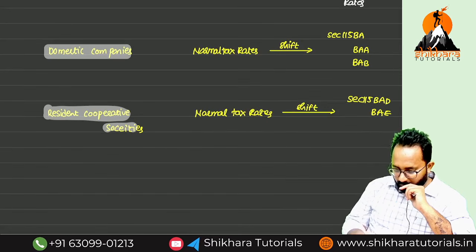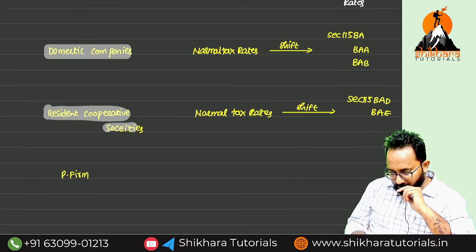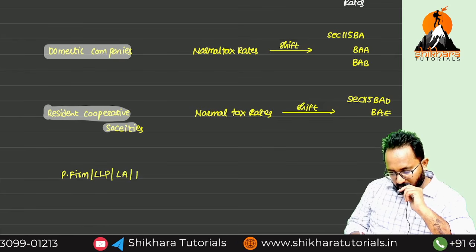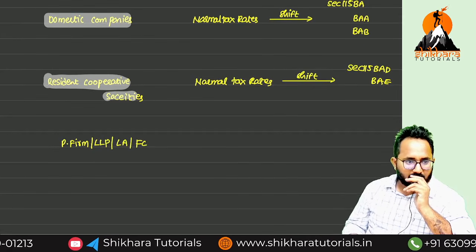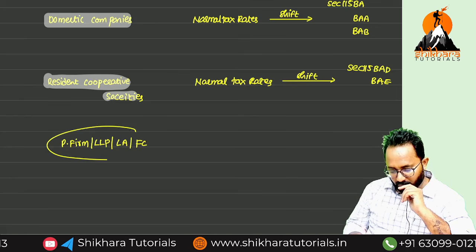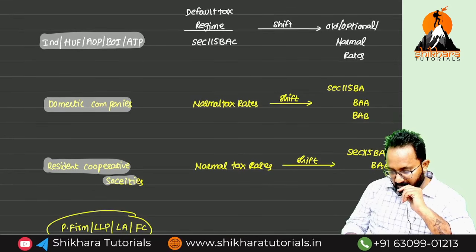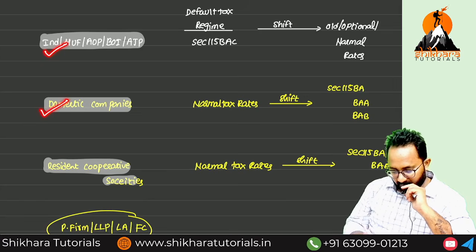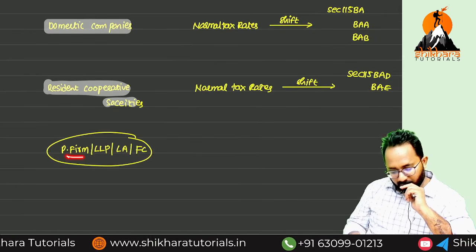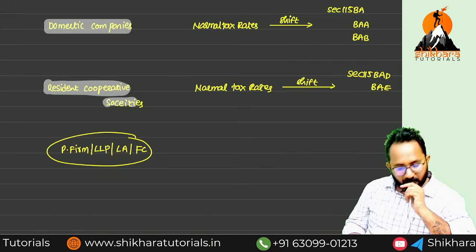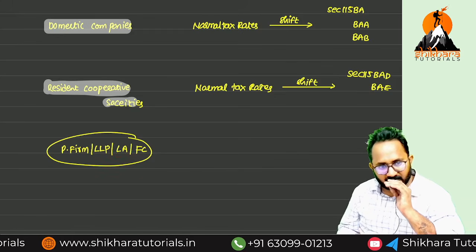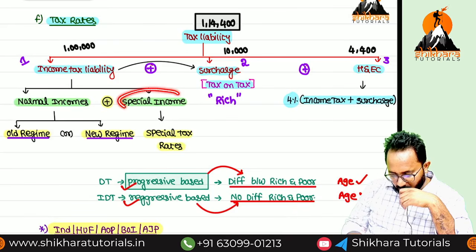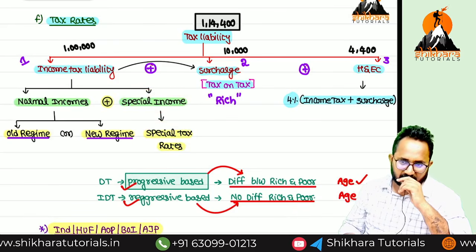Yes, I will tell you. Partnership firm, LLP, local authority, foreign company have only which regime? One regime, they have to follow that. For which SSCs do we have two regimes? Individual, HUF, AOP, BOI, AJP; domestic company; resident cooperative society. Partnership firm, LLP, local authority, foreign companies have only one regime. Understood? Now we can discuss what are the special incomes and what are the special tax rates. Shall we start? Yes.